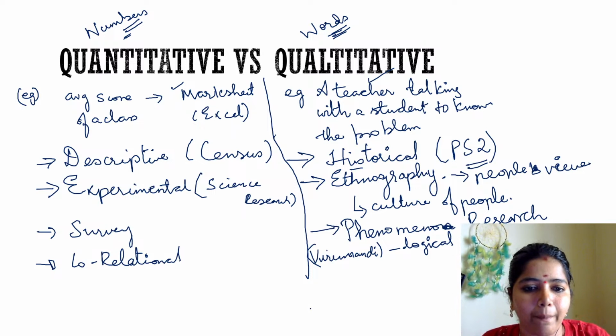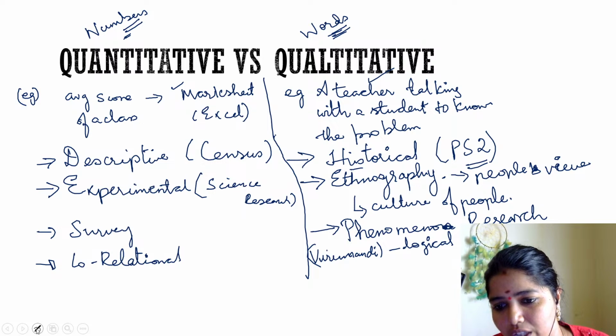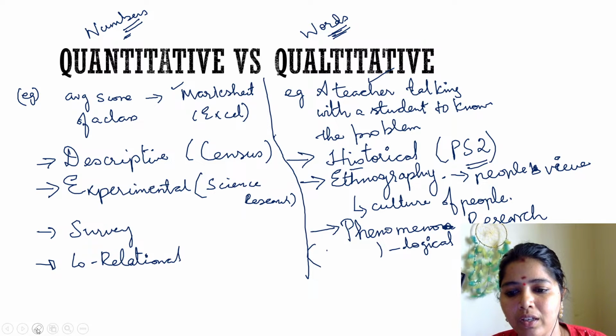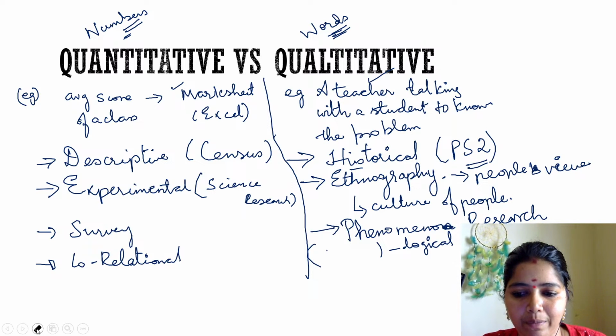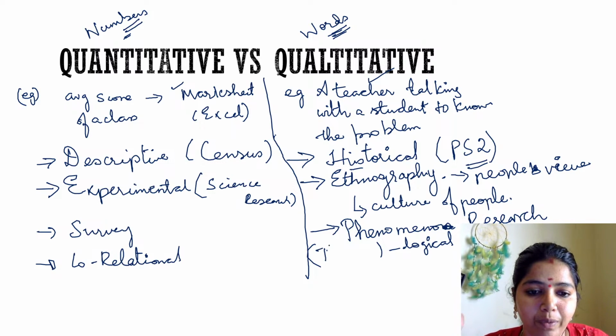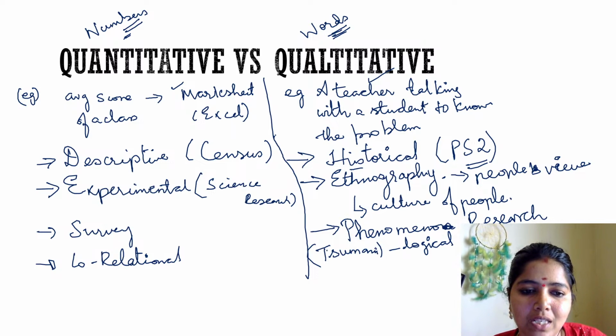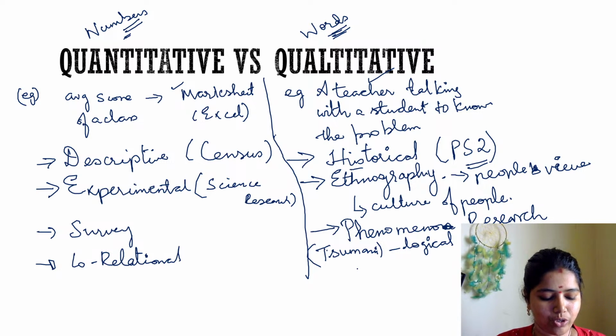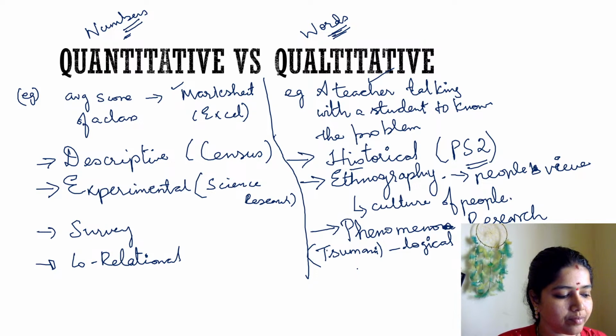After a phenomenon has happened, in general, we can also give one more example, that is tsunami, right? After the tsunami has happened, going to the victims' place, I will be asking them how they faced it at that time, how they have changed now, how their life has changed. That type of questions can be asked, and that type of research we call phenomenological research. Yes?